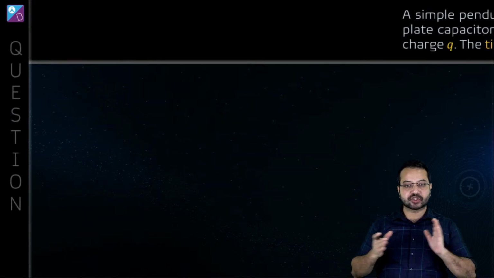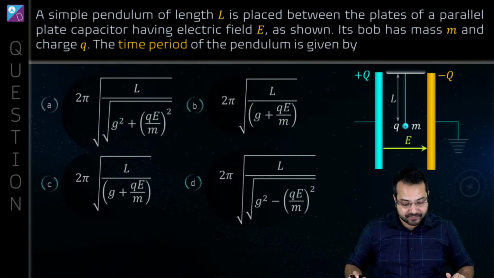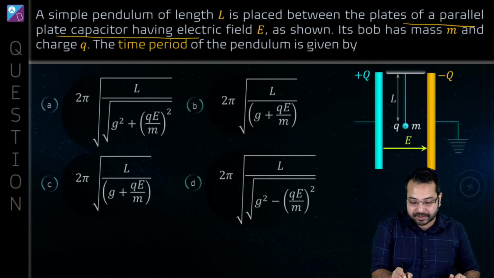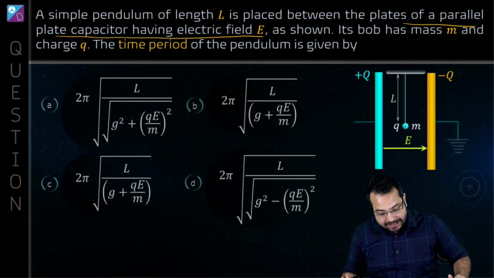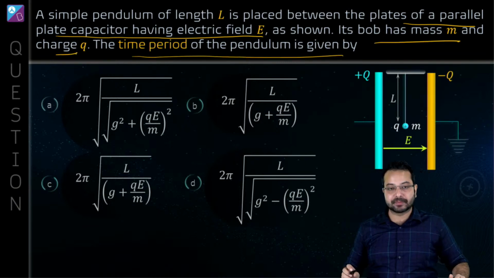All right, so this is the last question we are going to do today. So what do we have? We have a simple pendulum of length L. It is placed between the plates of a parallel plate capacitor of electric field E. Its bob has a mass m and charge q. The time period of the pendulum is given by.